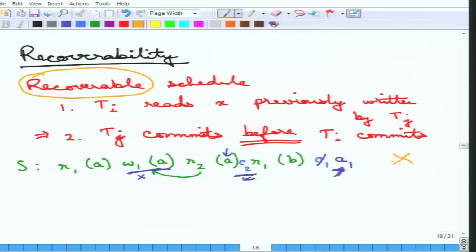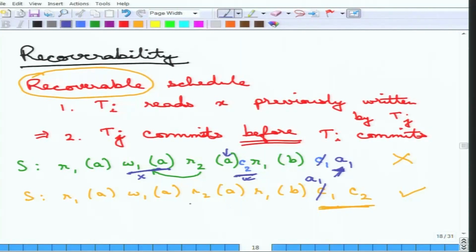To make it recoverable, if this is the schedule, then R2(A), then R1(B), and so on, what should be done is that C1, transaction 1, should first commit and then transaction 2 commits. So this order of commits is very, very important. That is the reason we studied recoverability. This order of commits and aborts is what we are very much bothered about, because that is when a schedule may or may not be recoverable. The reason this works is that, just like the previous case, suppose somehow this commit is not true but it actually aborts.